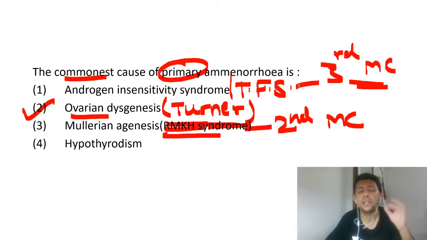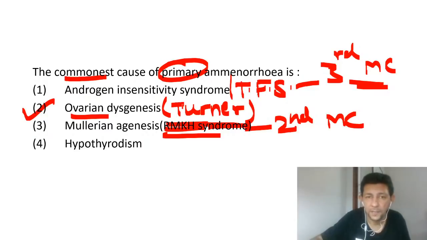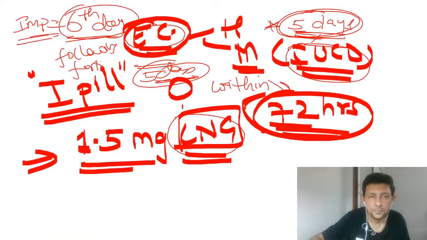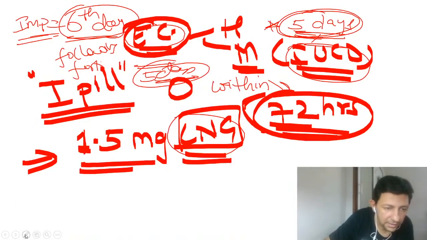Please understand that in Turner's syndrome, the point to be kept in mind is that the uterus is present. The reason I'm emphasizing so much is that this is a very important MCQ.